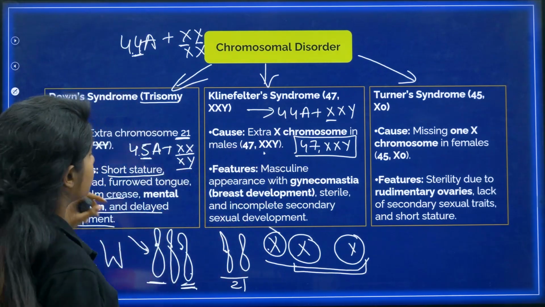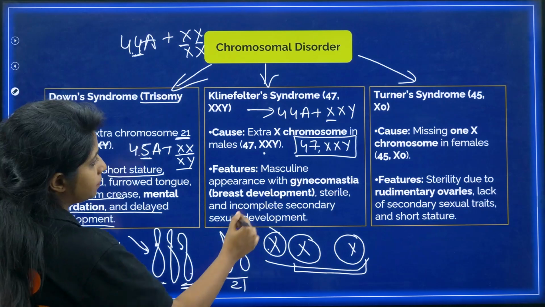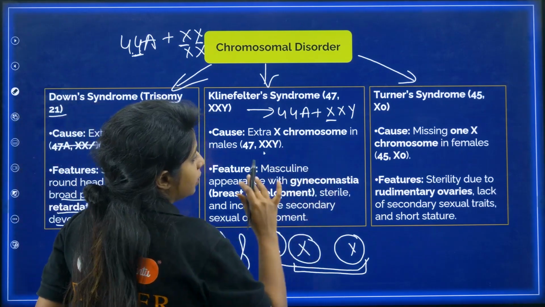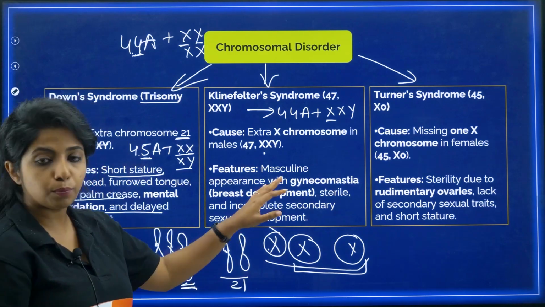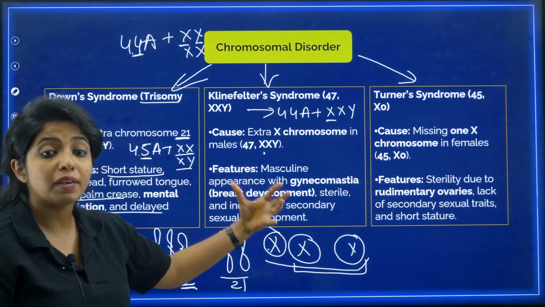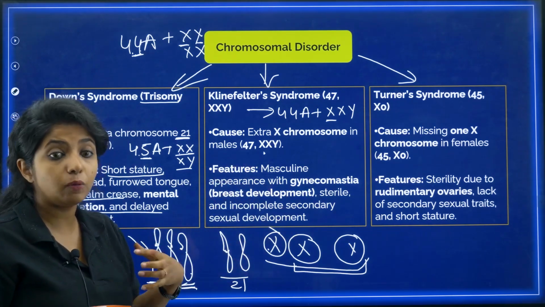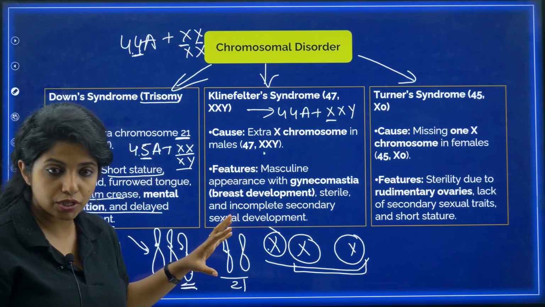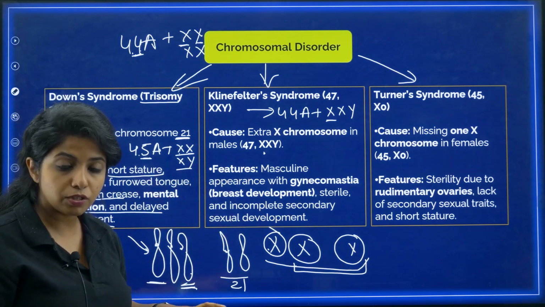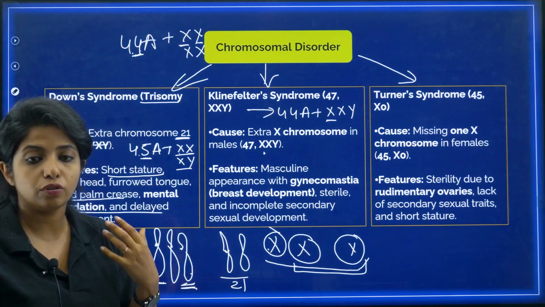Cool. Now over here, listen to me very carefully. It was supposed to be a male. So there will be masculine appearance for sure, but with gynecomastia, that means there will be development of breast as well. This person will be sterile. It's not a fertile person. They won't be able to give rise to offspring.